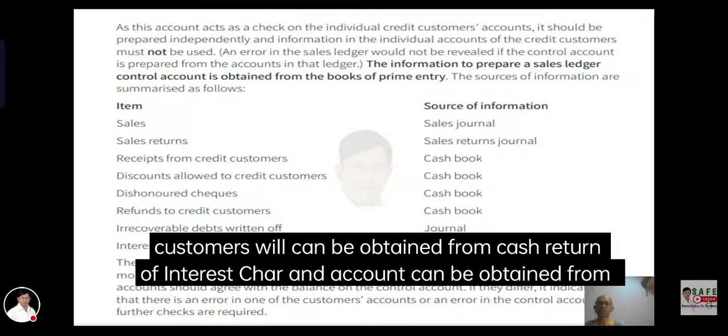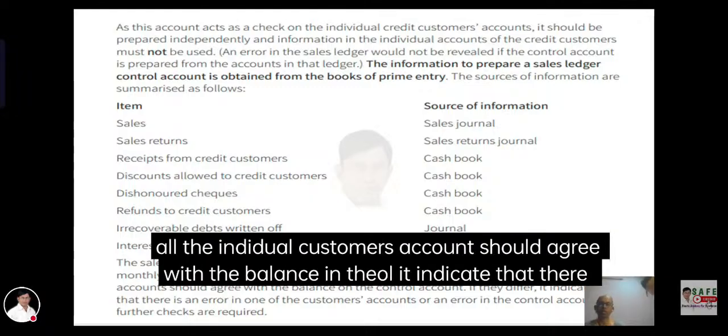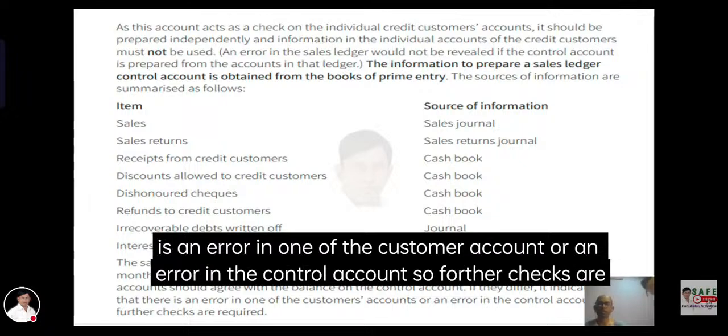The ledger control account is one of the checks: if the total of the balances differs, it indicates that there is an error in the customer accounts.